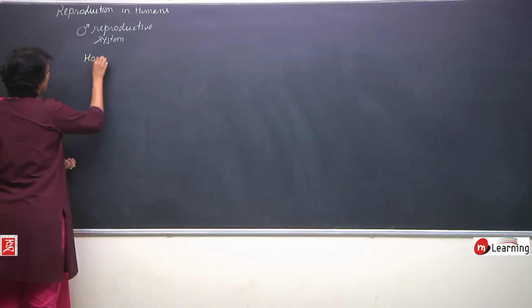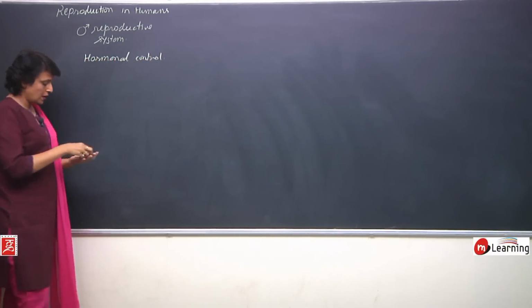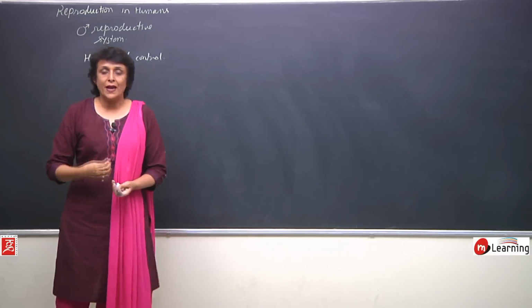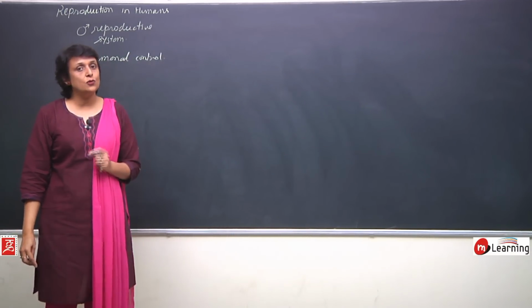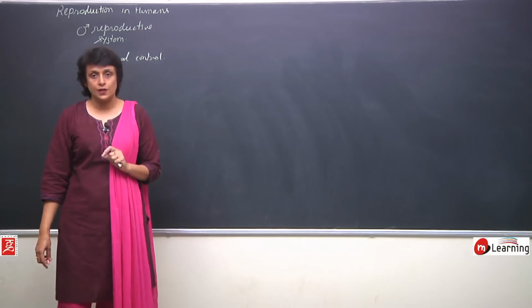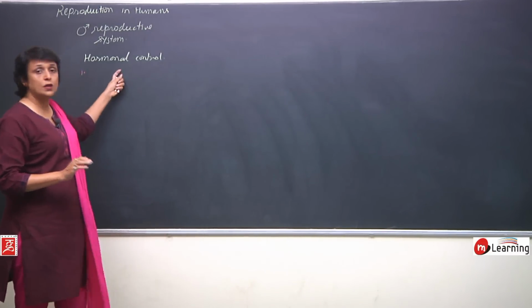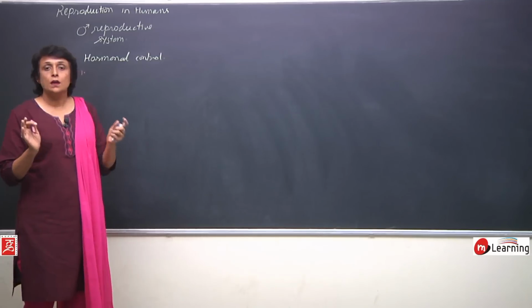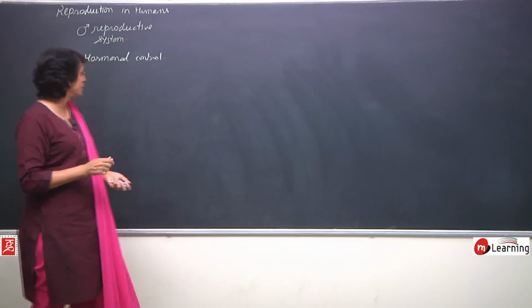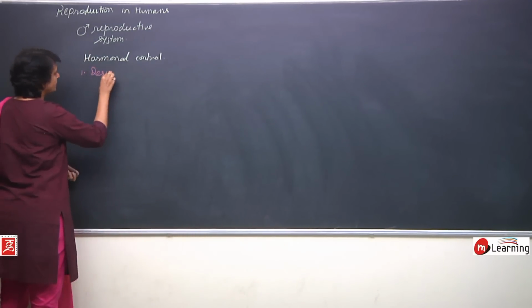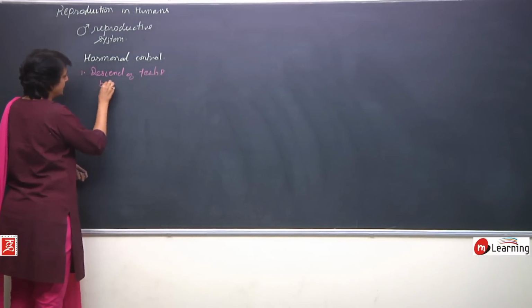So, when we were talking about the primary sex organ, that is testis, we said that testis descend into scrotal sacs in the 7th month of gestation period. In hormonal control, we look at which hormones control everything in the reproductive system. So, descent of testis is controlled by testosterone.